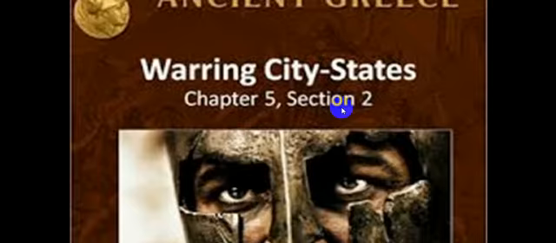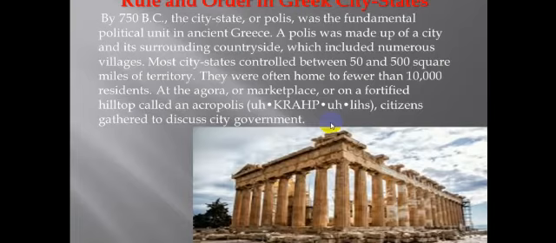Today's video is about section 2 in chapter 5. We have already finished section 1, and just to remind you, section 1 was about the first people who lived in Greece, about the Greeks' religious institutions and system, and also about the myth in Greece. And we're going to start now with rule and order in Greek city-states. How were the rules and the order in ancient Greece?